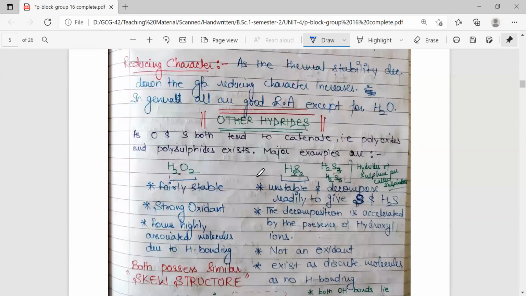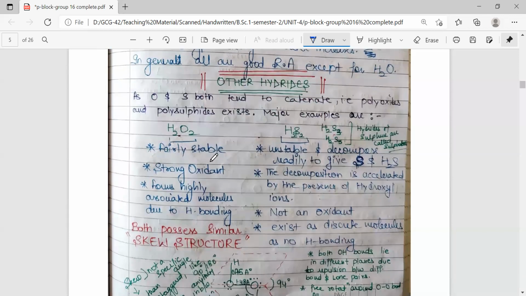If we talk about hydrides other than the dihydrides, they exist for oxygen and sulfur. As oxygen and sulfur both tend to catenate, they form polyoxides and polysulfides, and they exist as hydrides. The examples are H2O2 for oxygen, and H2S2, H2S3, H2S6. These are the examples of hydrides of sulfur, and these are called sulfanes. If we talk about H2O2, it is fairly stable. It is a very strong oxidizing agent. It forms highly associated molecules due to extensive hydrogen bonding.